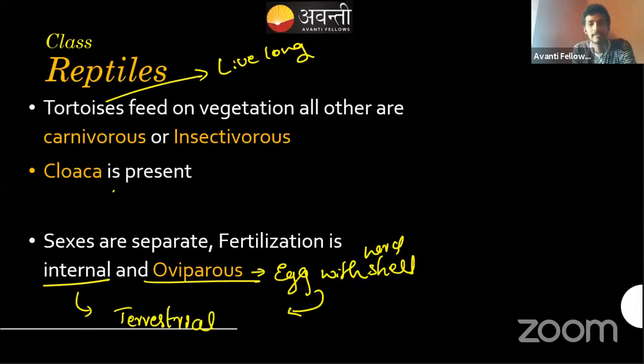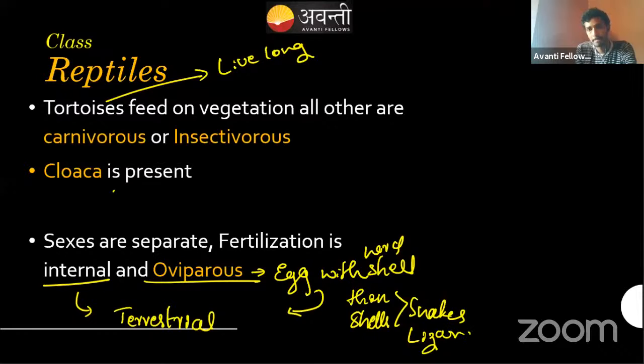Yes, normally they will have a hard shell, and they also have thin shells, in the case of snakes or lizards. So this is the development of independence from water. That's the important case which helped them to thrive in the terrestrial ecosystem.